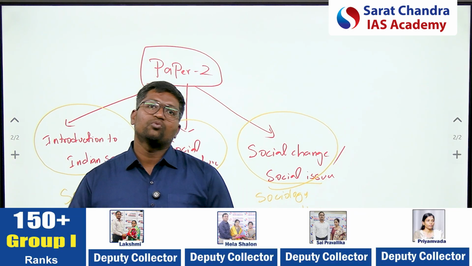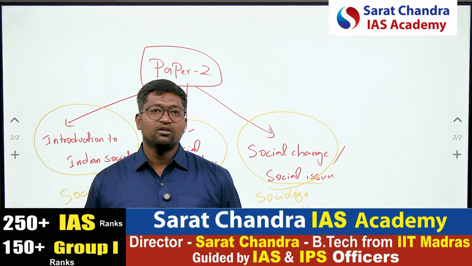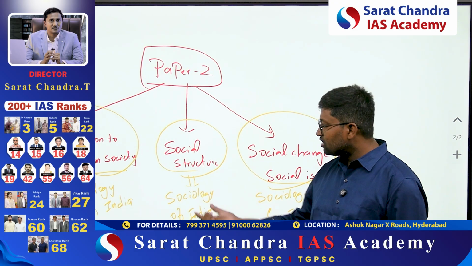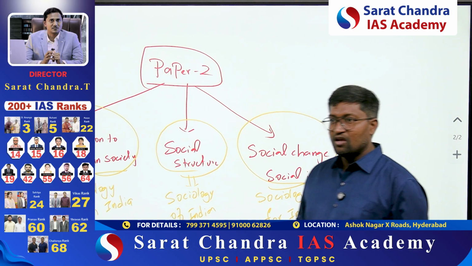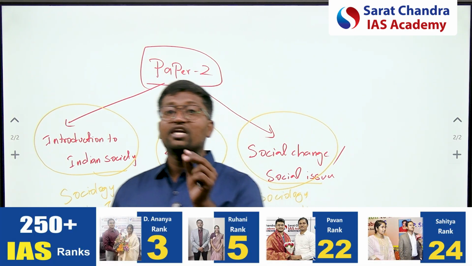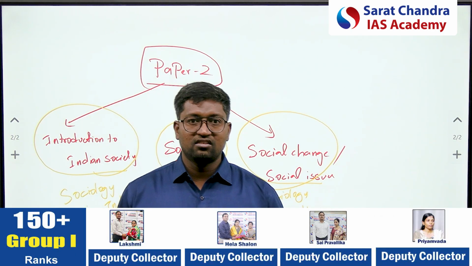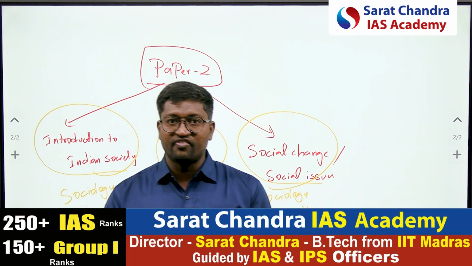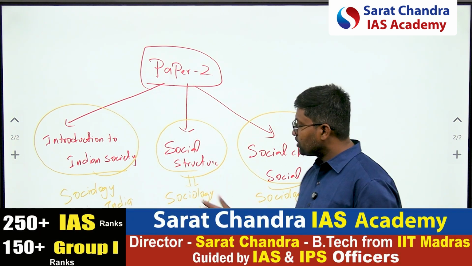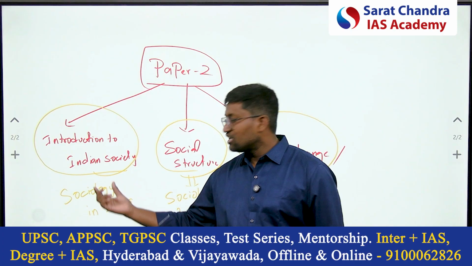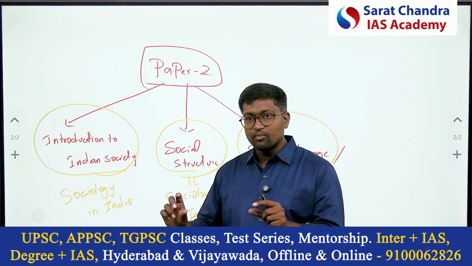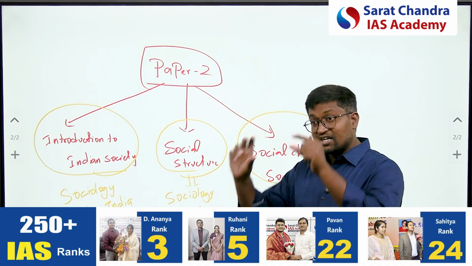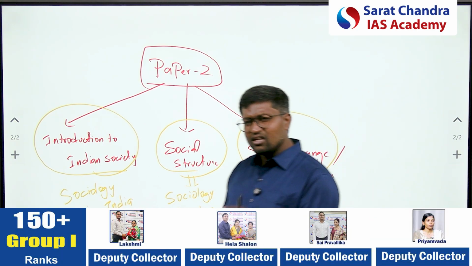In which area is the question asked, and what is the demand of the question? Suppose a question is asked in sociology of India, where section B is talking about structure. When you are asked a question on the caste system, emphasize the structure of the caste system: how hierarchy is emphasized, how oppression is emphasized. Don't write about hierarchy and oppression when you are writing about structural functionalism. There, you just write about how caste is playing a functional role. Here, you talk about how caste is dividing the society.